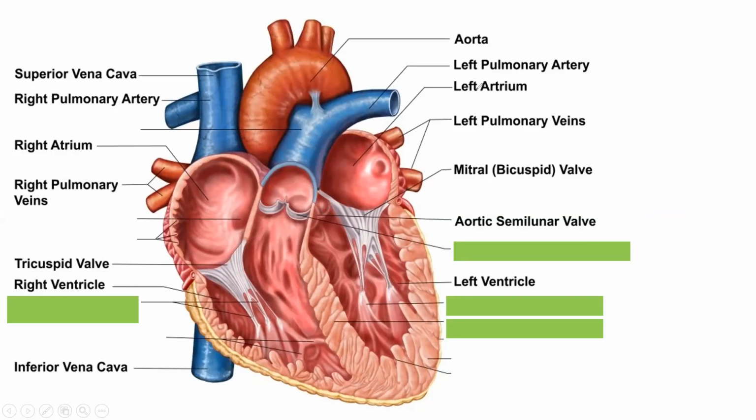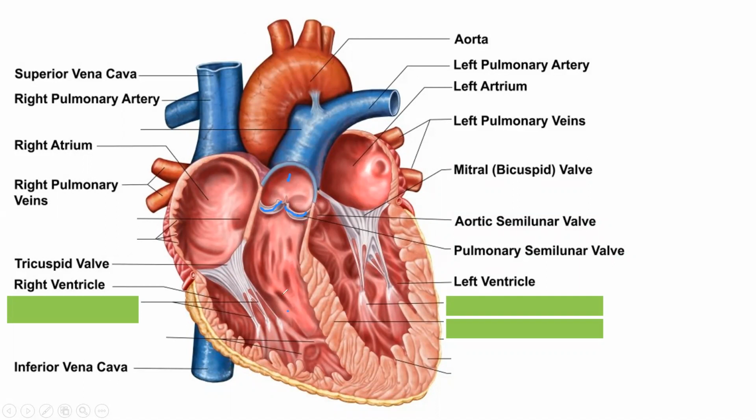Now the next valve, the fourth valve, is the pulmonary semilunar valve. Again semilunar because it is like a half moon. Lunar is moon and semi means half. Here you can see clearly. This particular valve is present at the origin of the pulmonary artery from the right ventricle. So this is called the pulmonary semilunar valve.